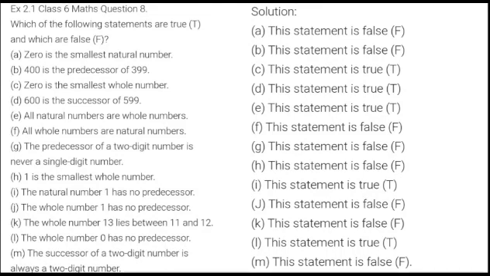That means 100, and the greatest three-digit number will be 999, and as soon as the three digits get over, it is the turn of four-digit numbers to begin. So it's never ending. We cannot say that after two-digit numbers there are no numbers. So the last statement is also false.